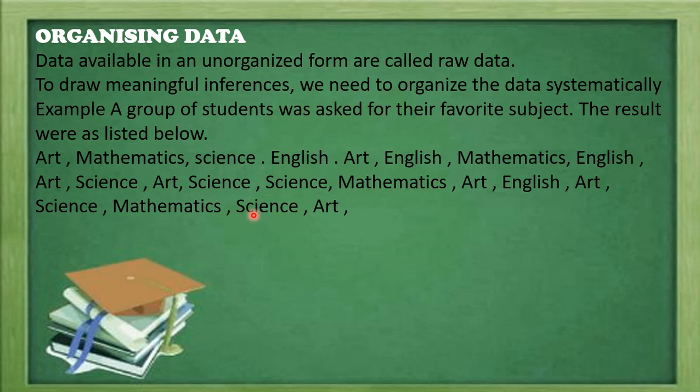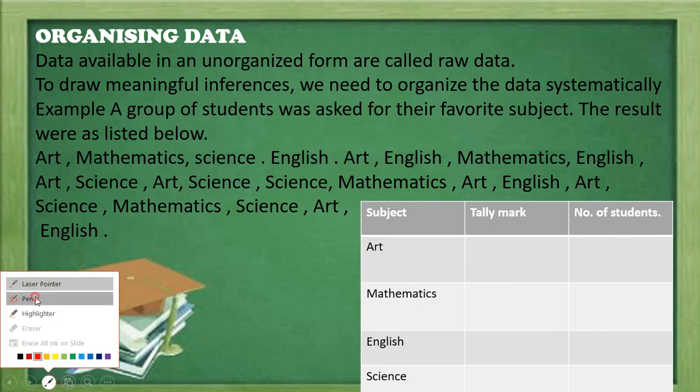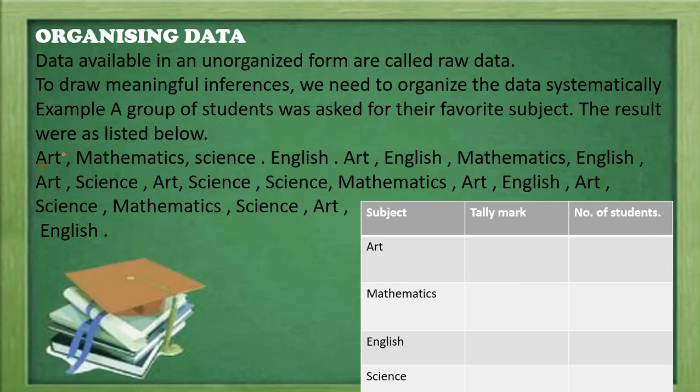So let us make a table for this data. In one column we note down all the subjects, and in the second column we make the tally marks. As in earlier classes, we know how to draw the tally marks, and the number of students is the frequency. One by one we count how many times art is there and make the tally mark for art, then mathematics, then science. By cutting out each observation this way, I will not miss any data or any one of the observations.